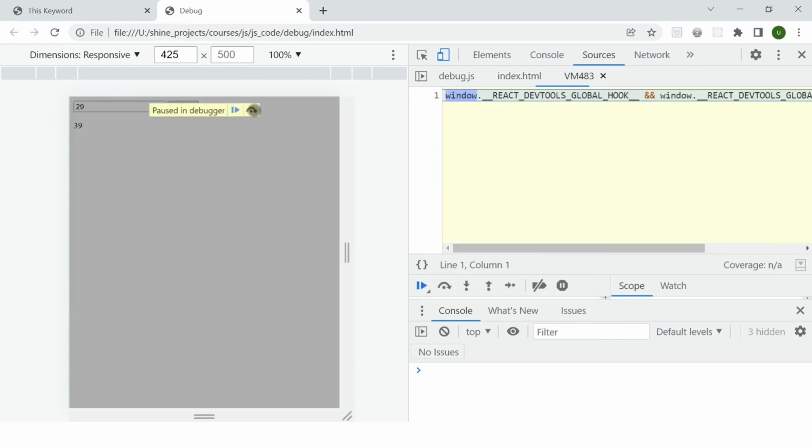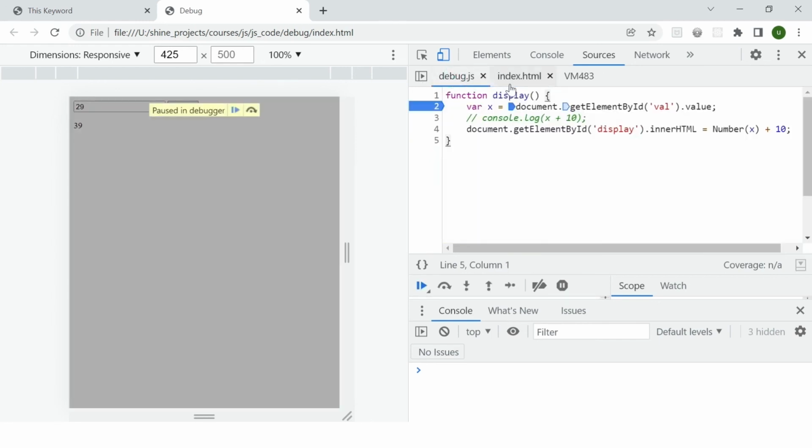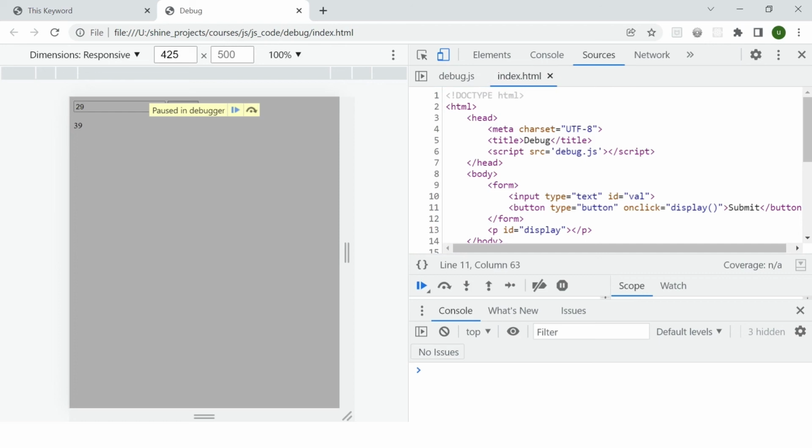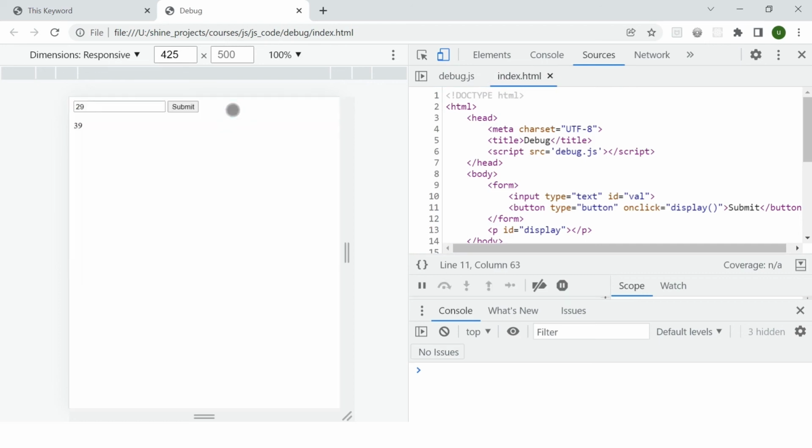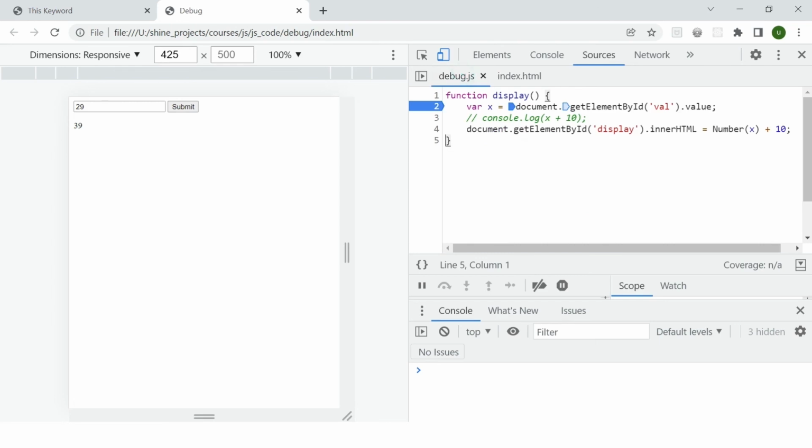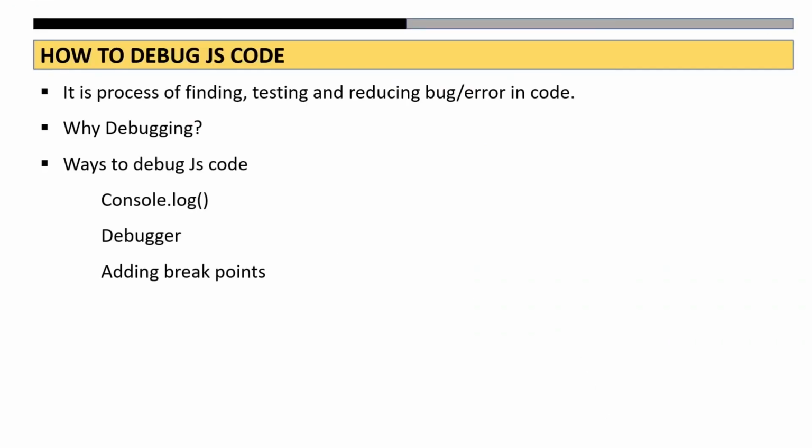So here we can see that after JS, it comes back to this HTML file. So you will understand the flow as well. This is how this process of debugging really helps you. Just remember, go to sources, Control plus P, open the files and just start debugging your code. So this is how I can debug my code over here. This is how we can use this keyword and debug our JavaScript code.